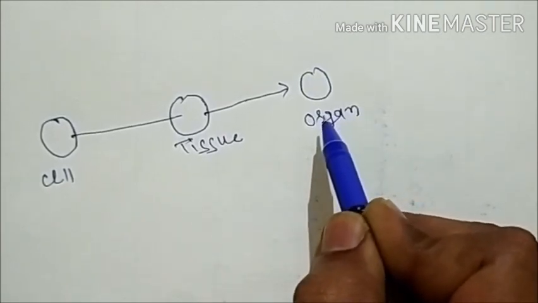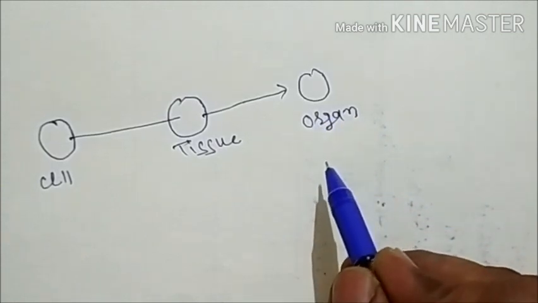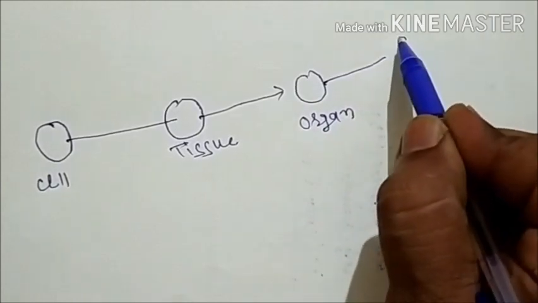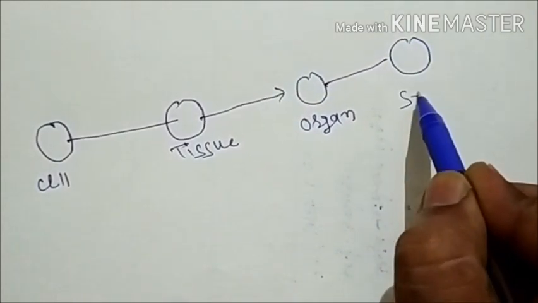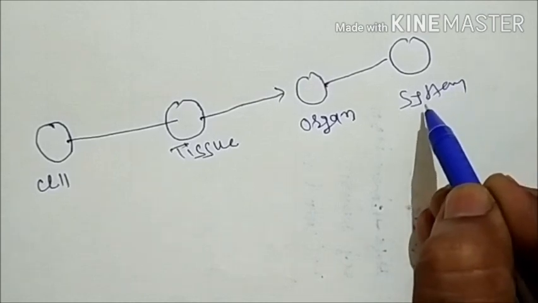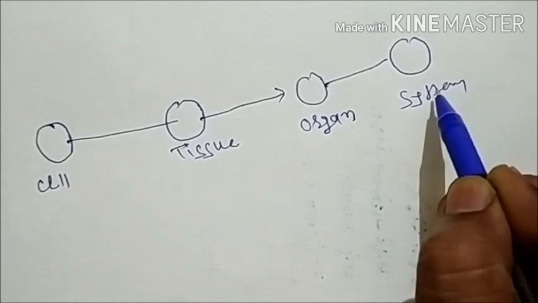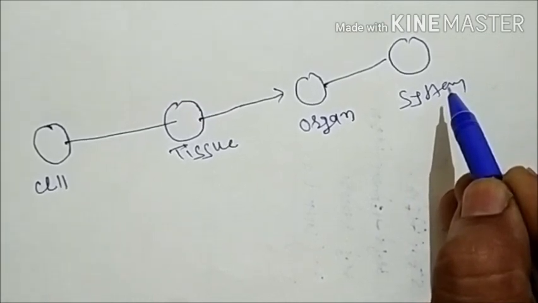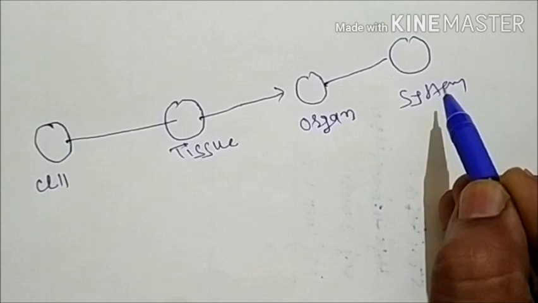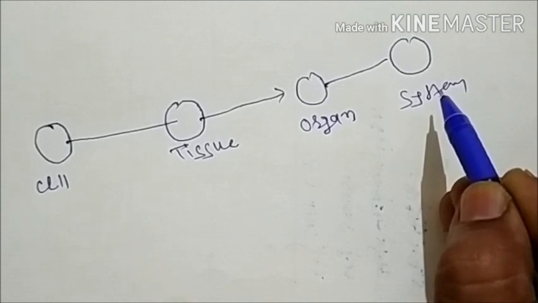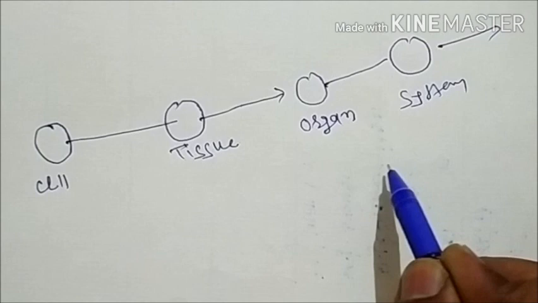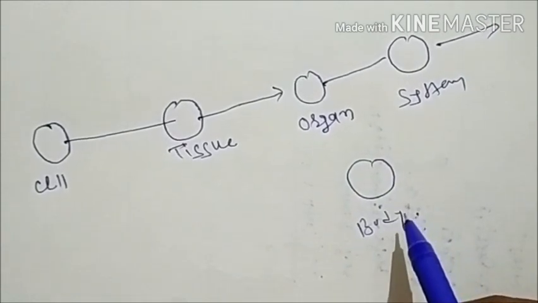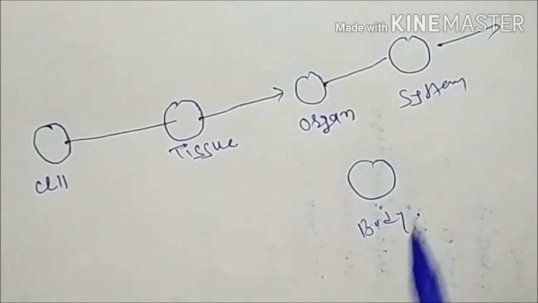When many organs come together, a system is formed. For example, blood vessel system, digestive system, excretory system, and other systems. When all these systems come together, the whole body is formed. This is the evolution of humans.